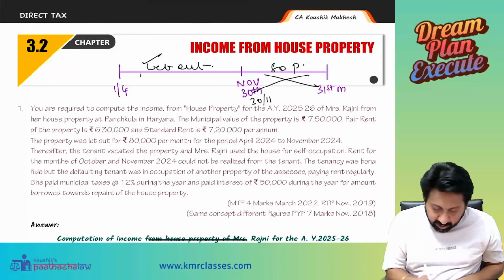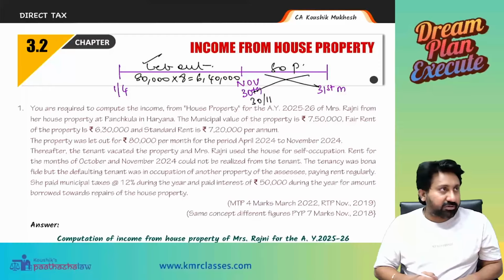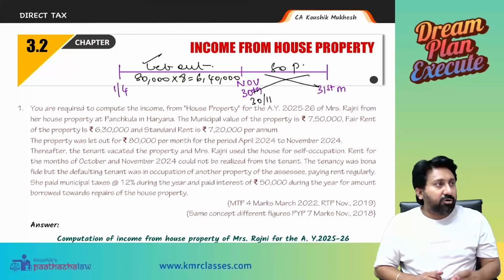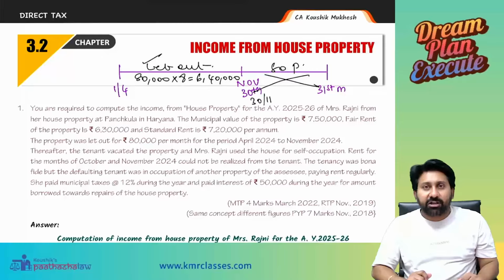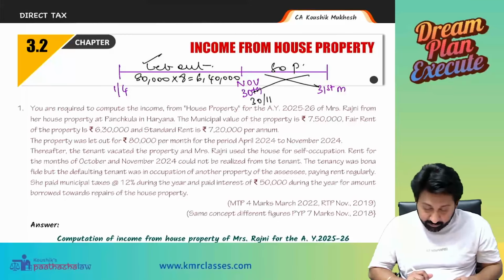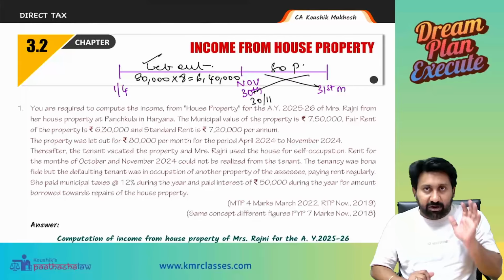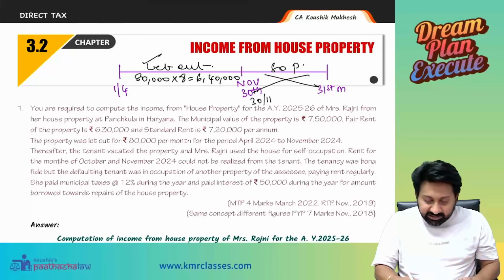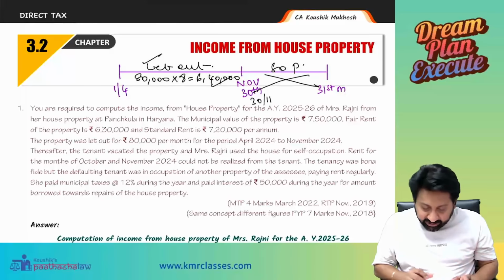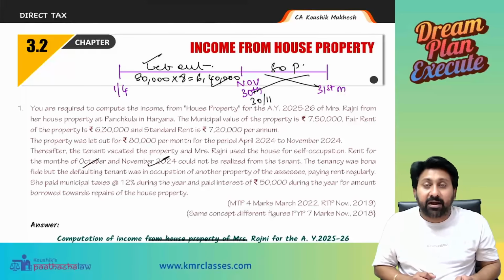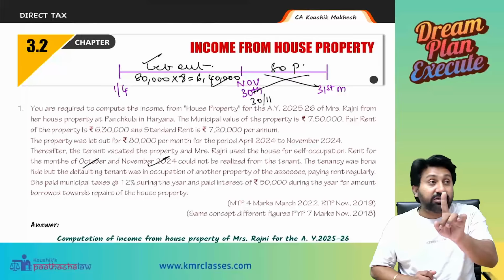How much is the property let out for? 80,000. For how many months? 8 months. How much will come? 6,40,000. Okay. So now tell me, municipal value, fair rent, whichever is higher. 7,50,000. 7,50,000, 7,20,000, whichever is lower. 7,20,000. Okay, very good. 7,20,000 and actual rent receivable, how much? 6,40,000. How much is the unrealized rent actually? October, November, paid or not paid? Not paid. So 1,60,000 unrealized rent is there.